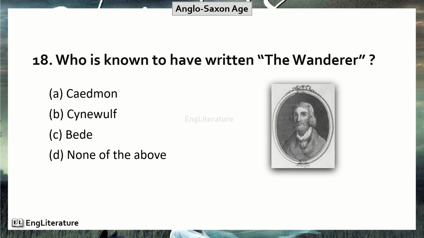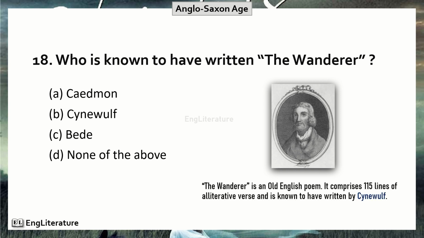Who is known to have written The Wanderer? The Wanderer is an Old English poem. It comprises 115 lines of alliterative verse and is known to have been written by Cynewulf. So the right option is number B. The Wanderer is known to have been written by Cynewulf.